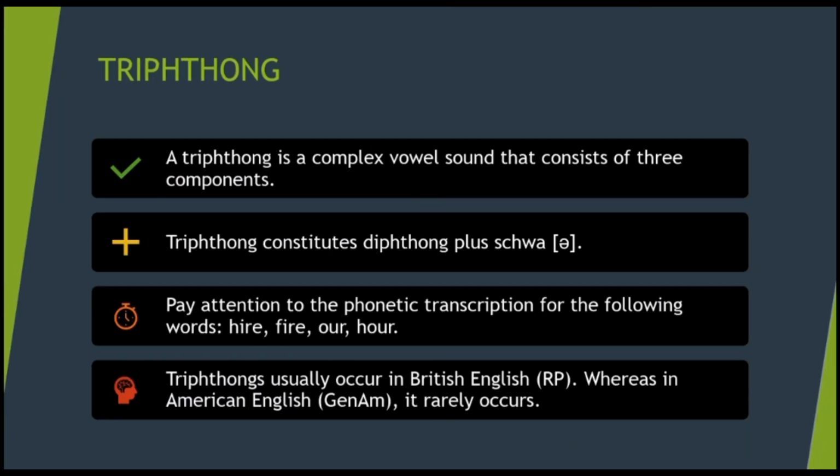A triphthong is a complex vowel sound that consists of three components. Triphthongs constitute a diphthong plus a schwa. Pay attention to the phonetic transcription for the following words. Examples: hire, fire, hour. Triphthongs usually occur in British English.